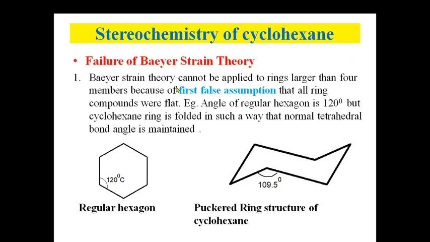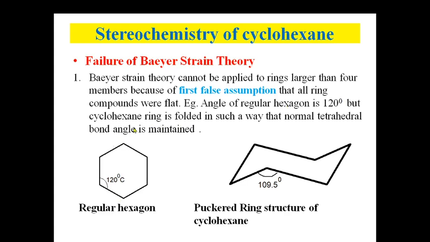Okay, now why did Bayer strain theory fail? Because Bayer made the first false assumption that all ring compounds were flat. So Bayer's strain theory cannot be applied to rings larger than 4 members. For example, this regular hexagon has an internal angle of 120, which deviates from the normal tetrahedral bond angle, that is 109.5.